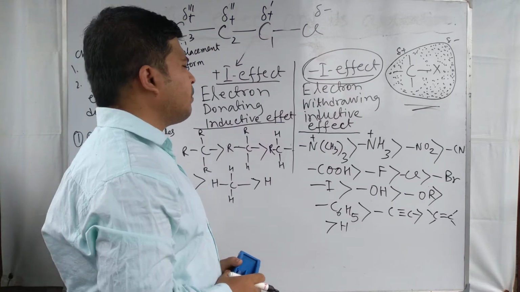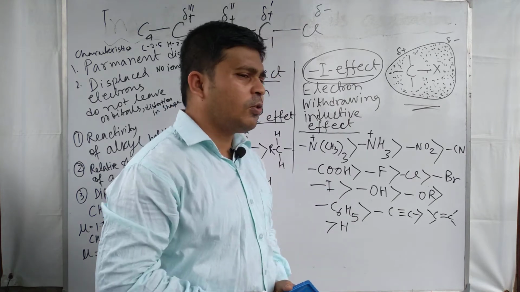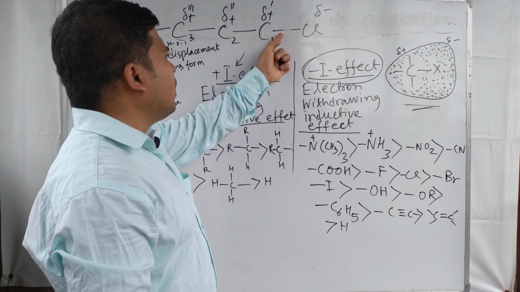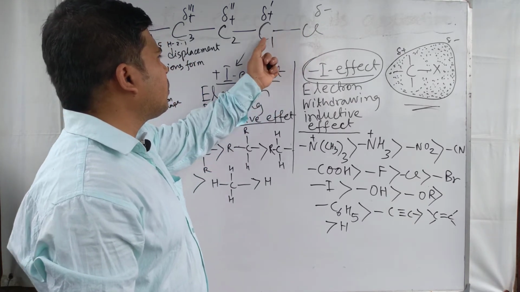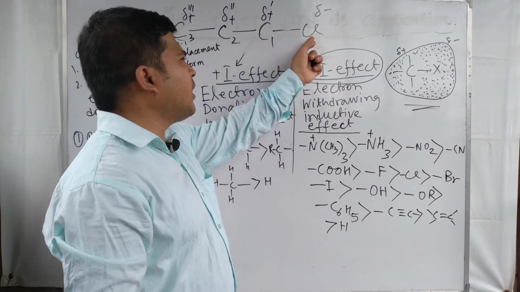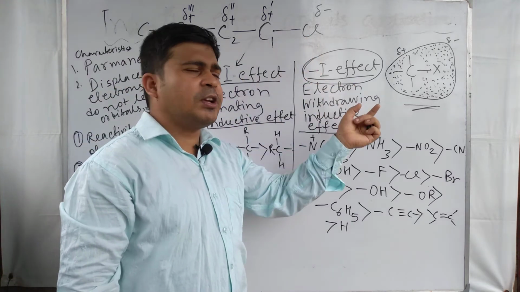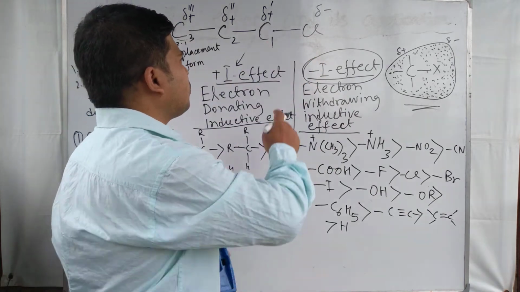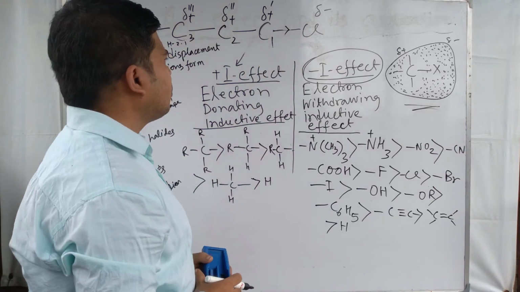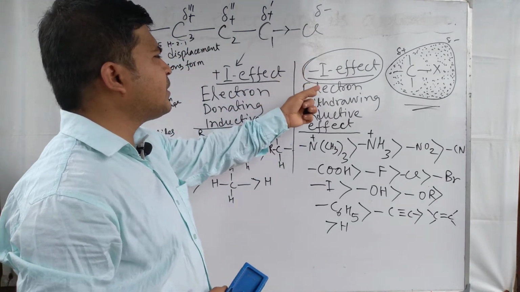This is the minus I inductive effect. Inductive effect means a permanent displacement of the shared pair of electrons towards the more electronegative atom. Look at this example. Here the electron pair between the two atoms, the carbon atom and the chlorine atom, is shifted more towards the chlorine atom because of its higher electronegativity, and this permanent displacement of the electron pair towards the more electronegative atom, that is chlorine, is called the inductive effect, and it is considered a minus I effect.